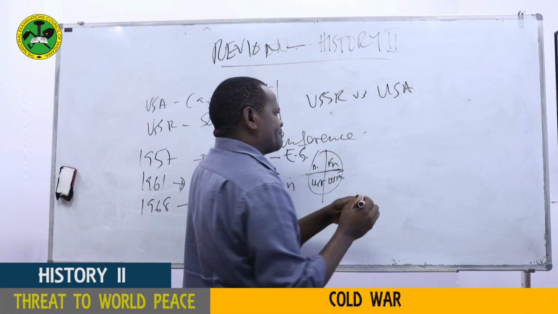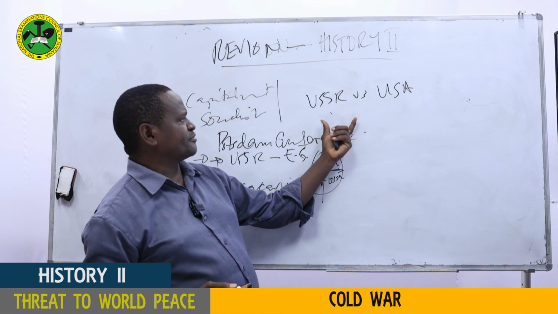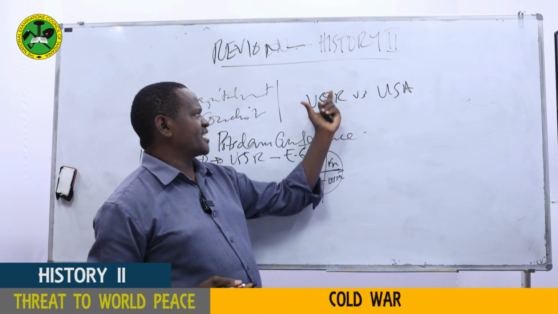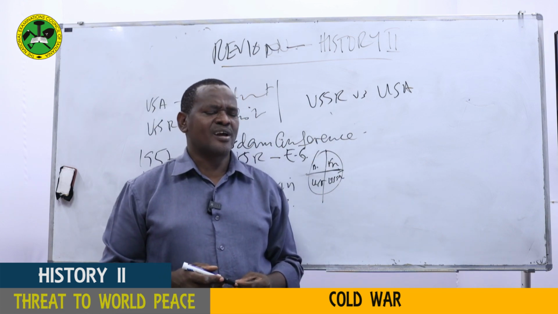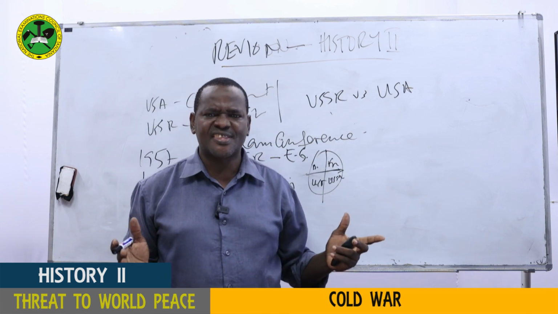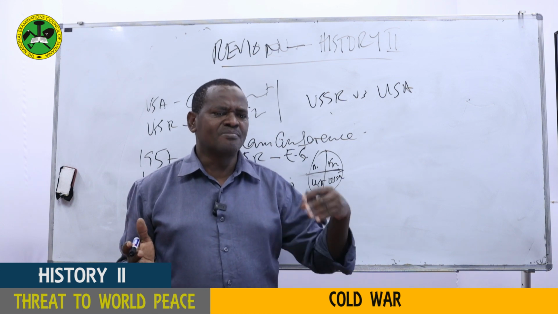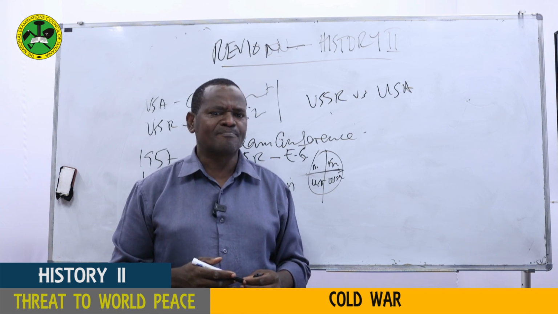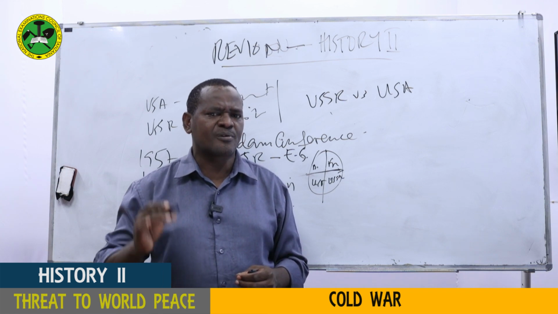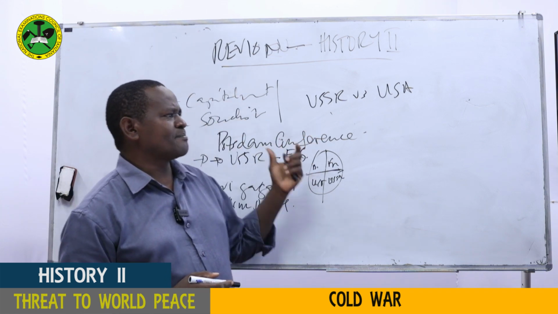These countries were expanding by trying to get a lot of countries behind them. USSR, for instance, remember, in 1945, there was only 1 socialist country, and that was USSR. But as the years moved on, the number of socialist states increased, particularly starting with the Eastern European countries. And that shocked the capitalist countries led by USA.